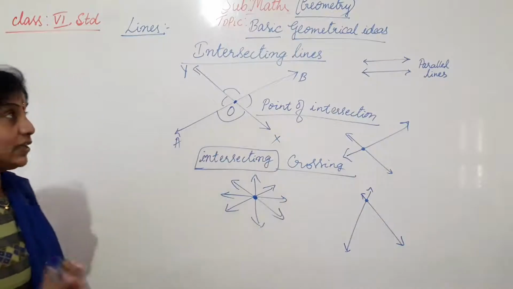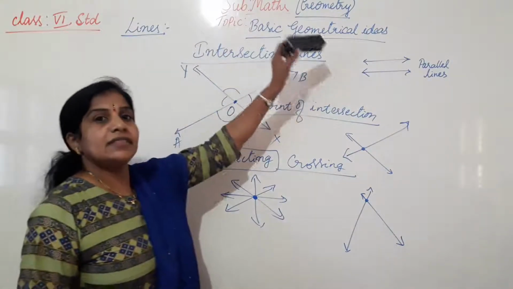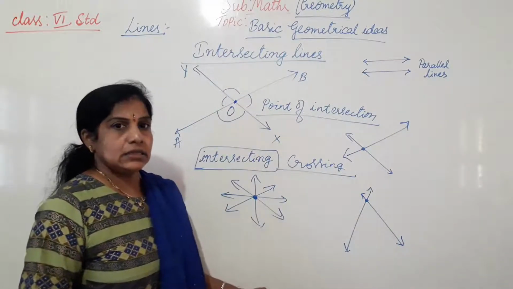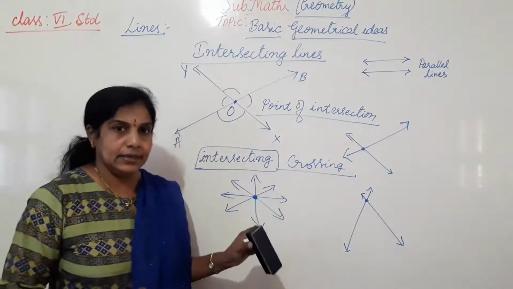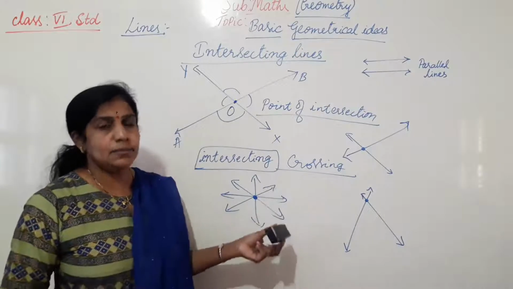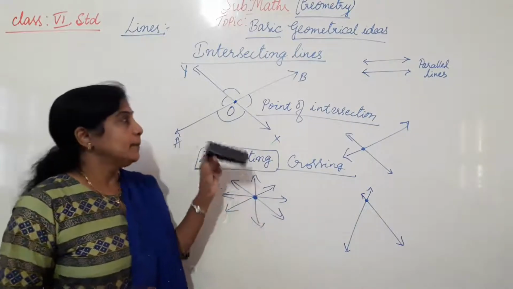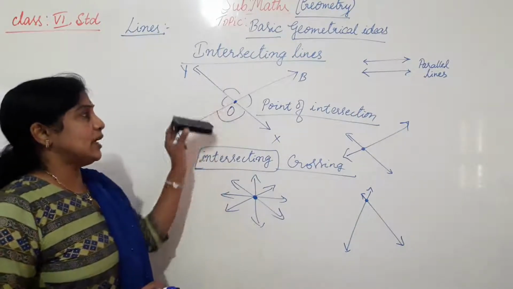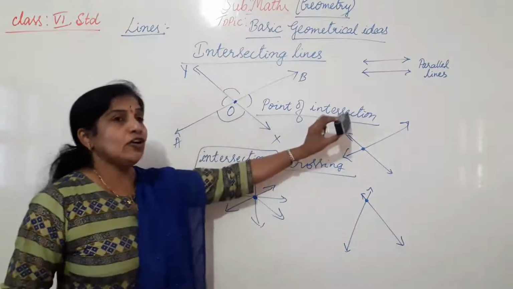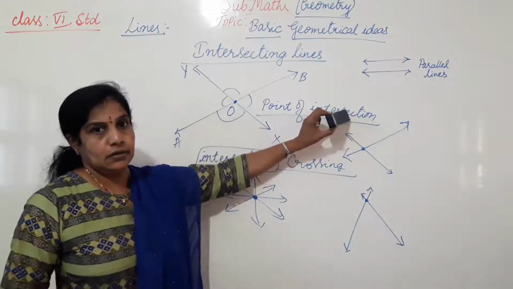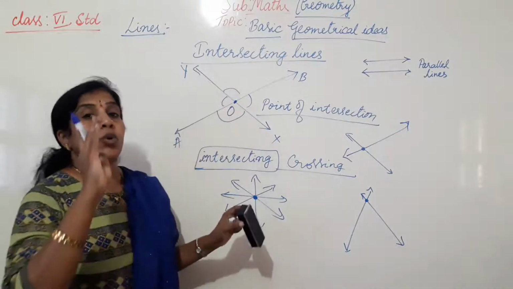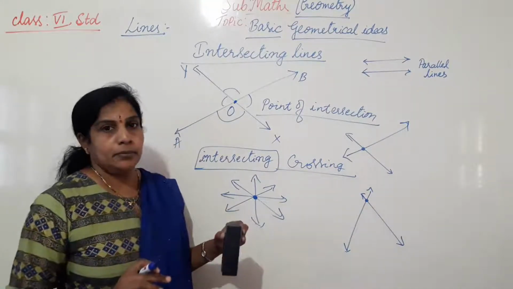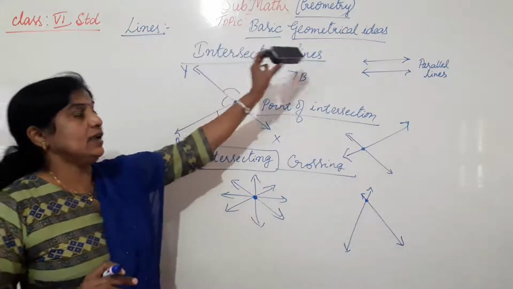So what is the condition of intersecting lines? The pair of lines which are intersecting at a common point. 2 or more lines, but I am taking only the pair of lines here. So the point where the two lines meet is called the point of intersection. Whenever two lines meet each other at a common point, 4 angles will be formed. So that is intersecting lines.